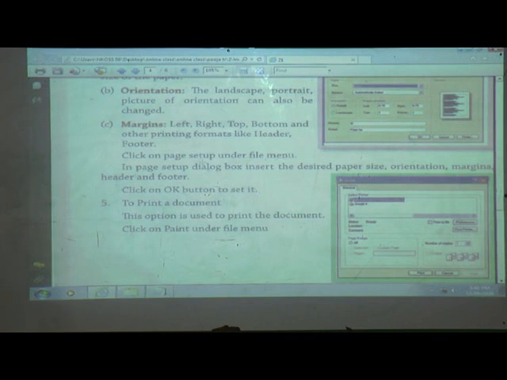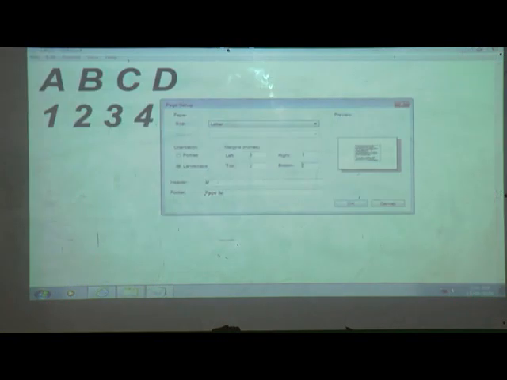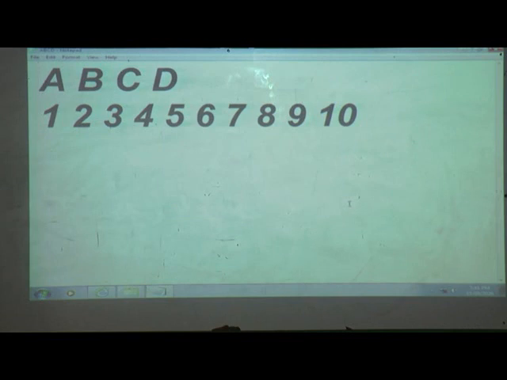If you want to print anything, then we must use this option, page setup. Right? In the page setup dialog box, set the desired paper, orientation, margin, header and footer. And next, click on OK. When all settings are done, then we must click OK.